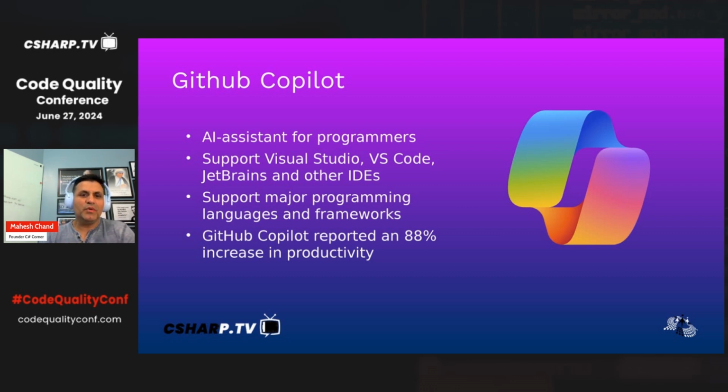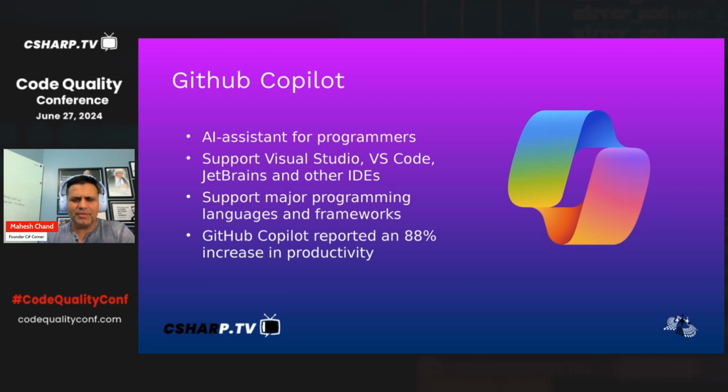It is available through most of the popular IDEs, especially from Microsoft. Microsoft Visual Studio has it, VS Code, JetBrains, and other IDEs. Visual Studio, the latest version, already has Copilot integrated in it. But in some other IDEs you may have to download a plugin or something extra. It supports major programming languages: C, C++, C Sharp, Java, Python.